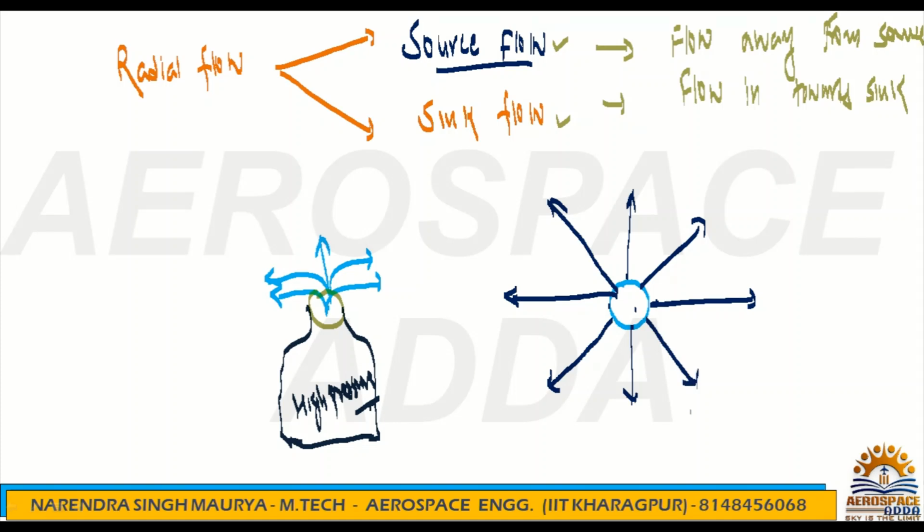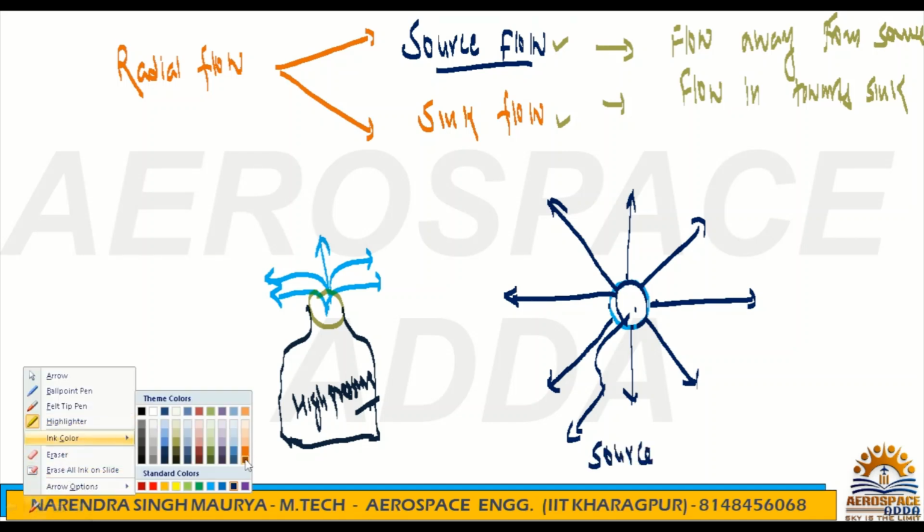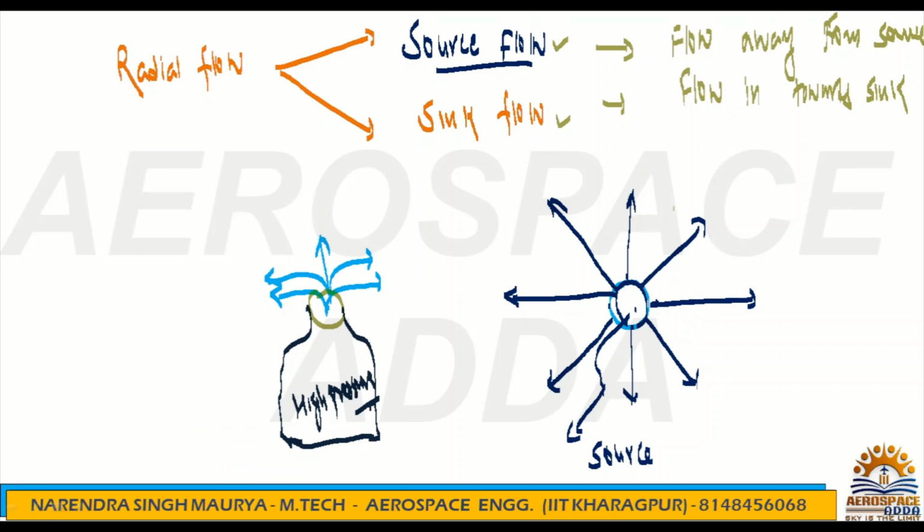Okay, so if you check here, we can consider this point, this hole, as the source. So in the case of the source, the flow will be coming out from the point, and that point is nothing but the source. This was the flow coming out from the source, hence it is called source flow. So this is all about source flow.